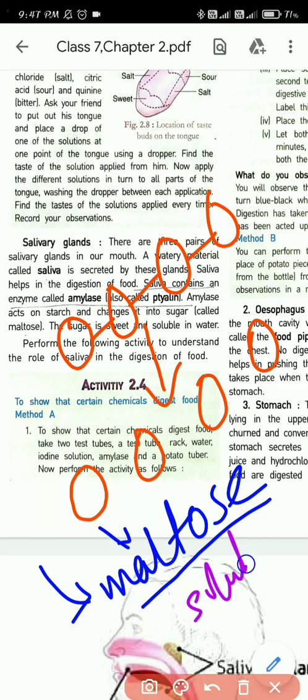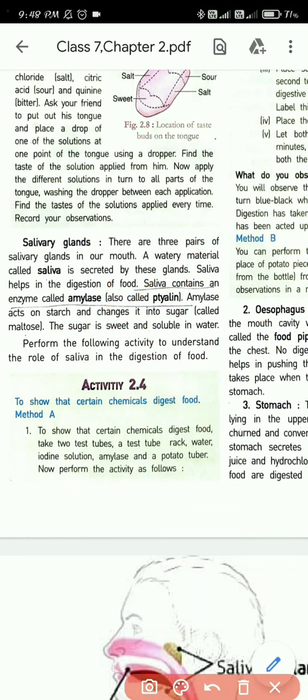It's soluble in water. So now you understood what happens. Starch is converted to maltose, and the sugar is sweet and soluble in water. So underline the first line you have done.